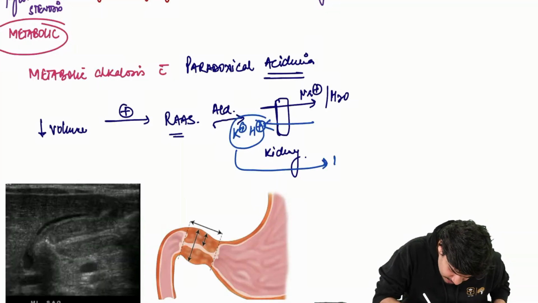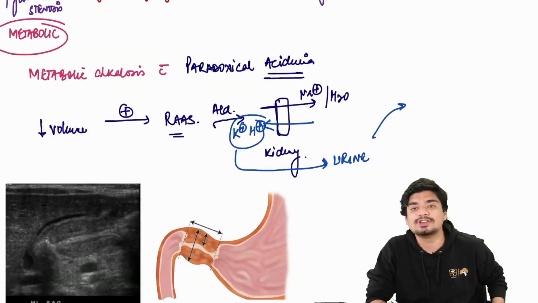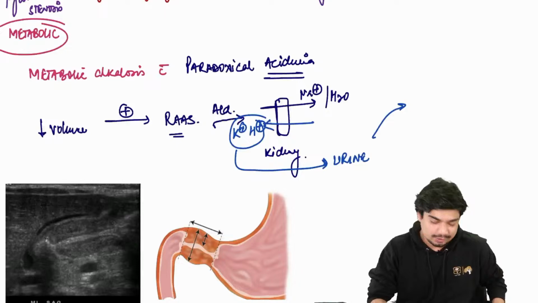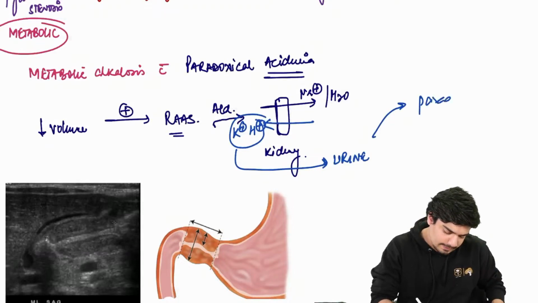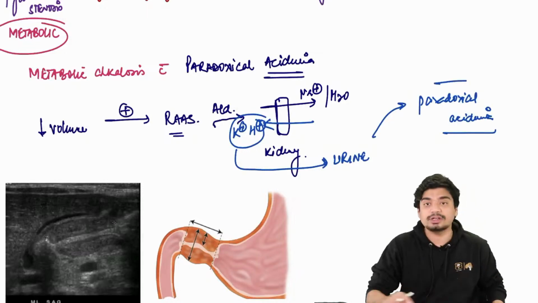And this K+ and H+ will come into urine. And this will result in what? This will result in paradoxical aciduria.